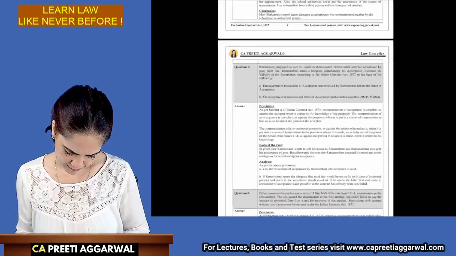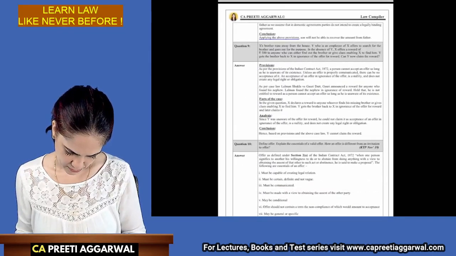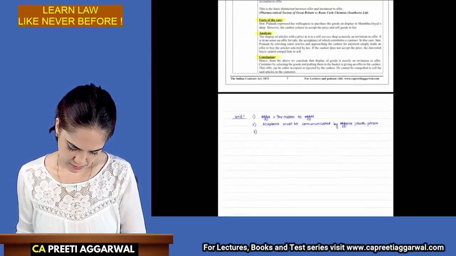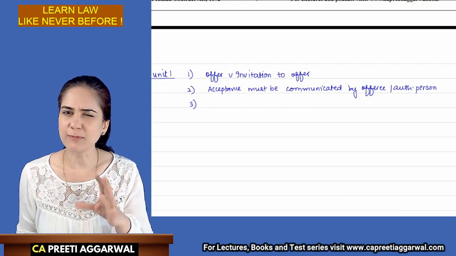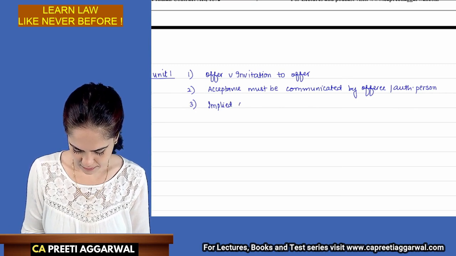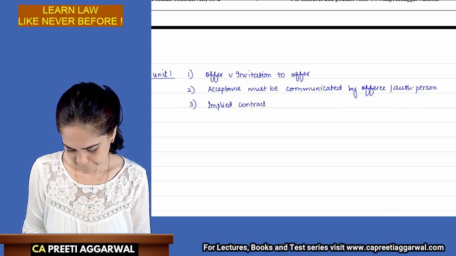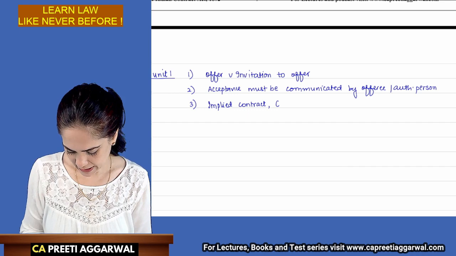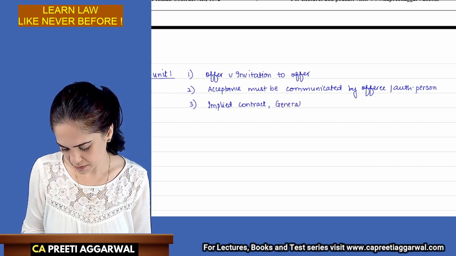And the third concept, question 9: there are 2 or 3 small concepts which can be asked. One is implied contract. It can be asked on general offer.